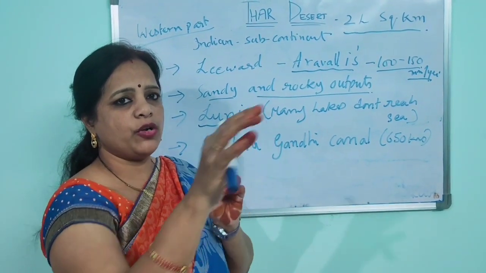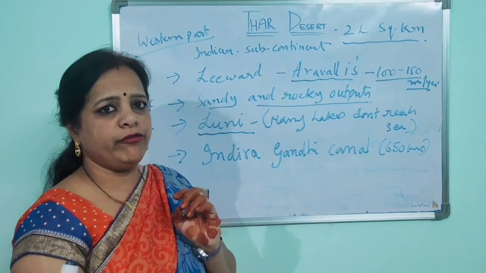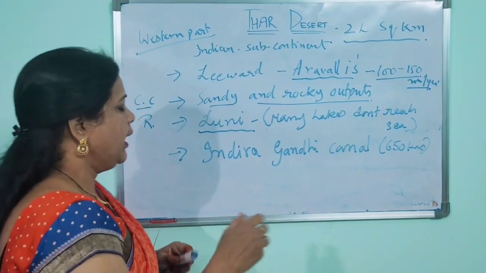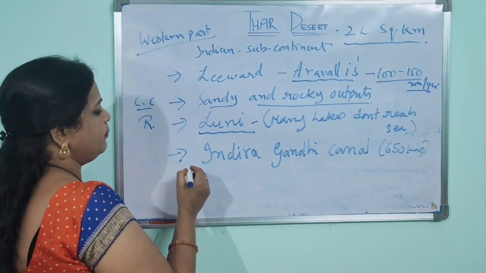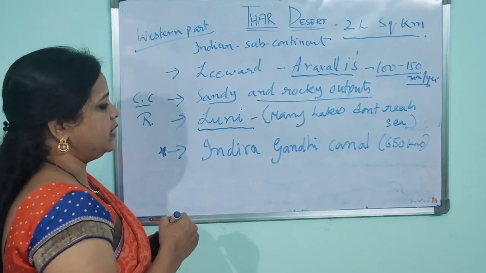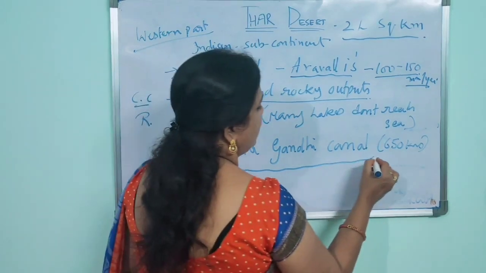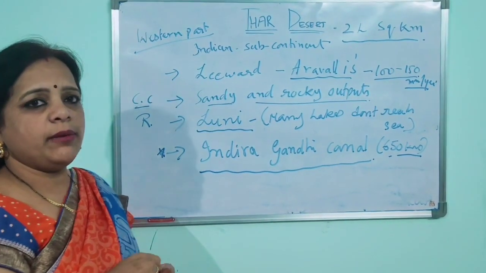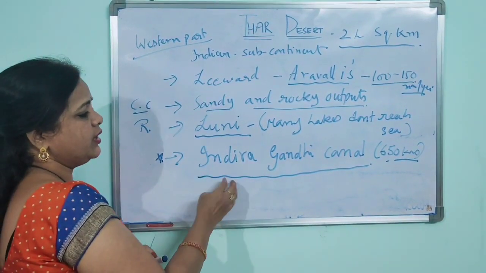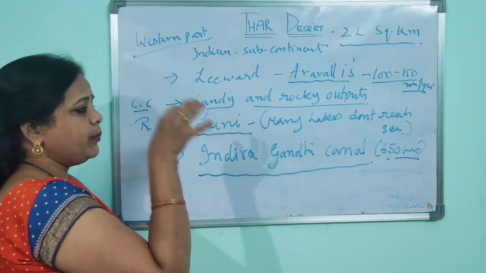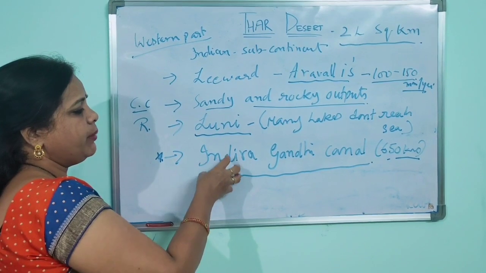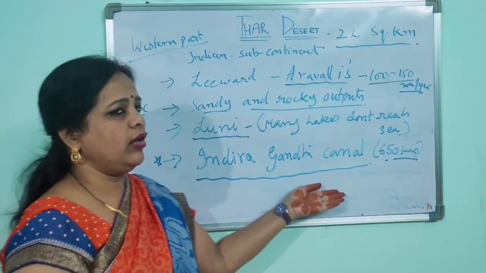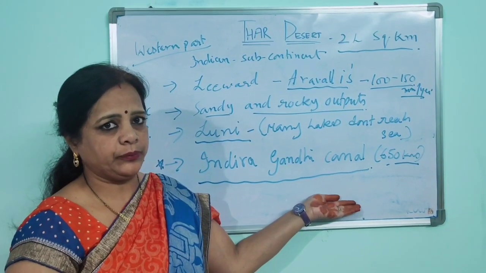We find small lakes, but they will not have any flow. Another important part here in the Thar Desert is the Indira Gandhi Canal. It is 650 kilometers. The major key point in the Thar Desert is the Indira Gandhi Canal, and the people over there completely depend upon the river Luni and Indira Gandhi Canal for their cultivation.